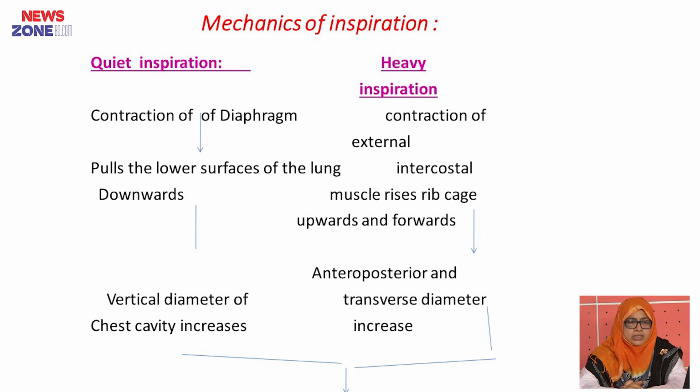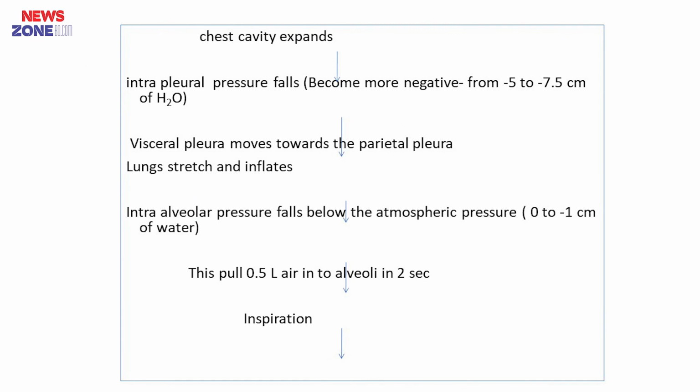On the other hand, in heavy inspiration, contraction of the external intercostal muscle causes the rib cage to move upwards and forwards, and that causes the anteroposterior and transverse diameter to increase, and all this causes expansion of the chest cavity, and intrapleural pressure falls. It becomes more negative, from minus 5 to minus 7.5 centimeter of water.